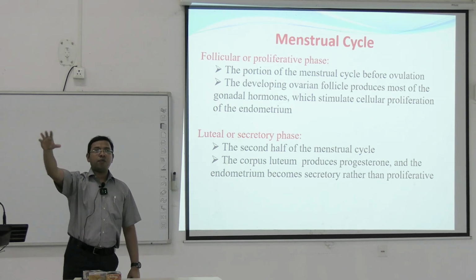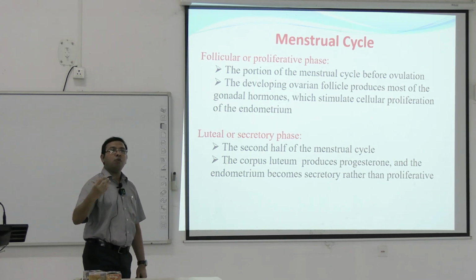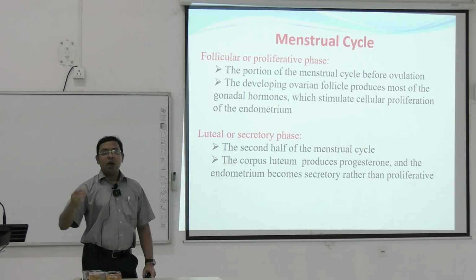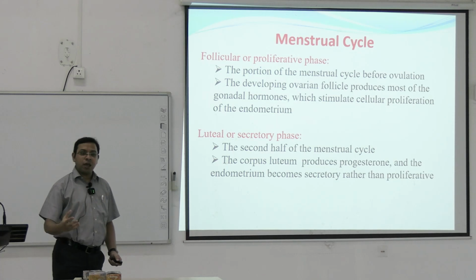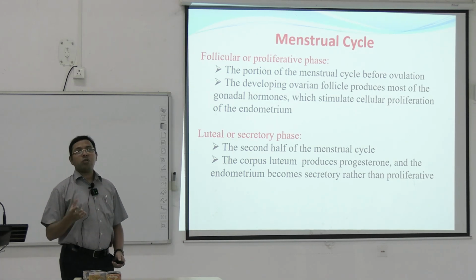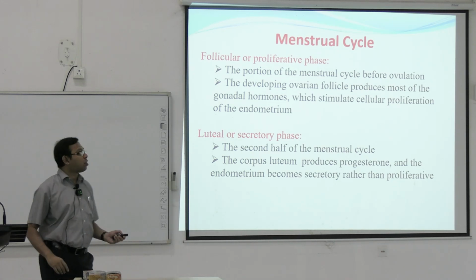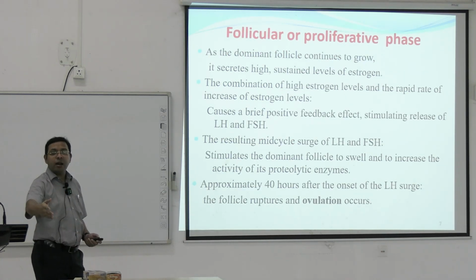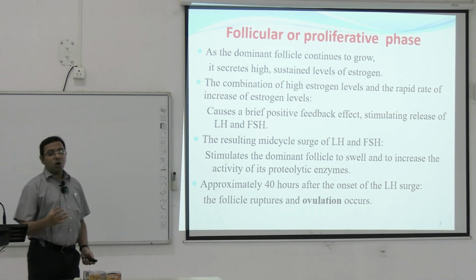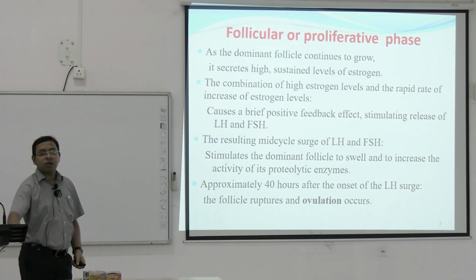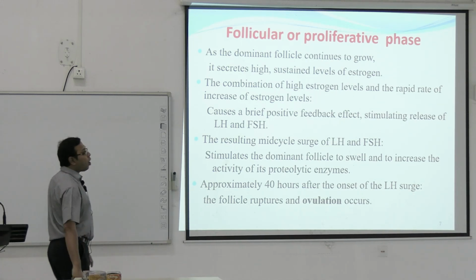Day 1 menstruation, after that follicular phase, estrogen, ovulation. Ovulation happens with a pre-ovulatory surge of the LH and FSH, and after that comes the secretory phase where the progesterone takes effect, and this large amount of progesterone is secreted from the corpus luteum. If pregnancy happens, this corpus luteum persists, otherwise it becomes degraded and menstruation happens. As the dominant follicle continues to grow, so one follicle becomes dominant from which the ovulation happens, it secretes a high sustained level of the estrogen.